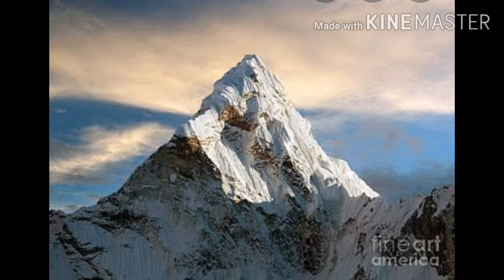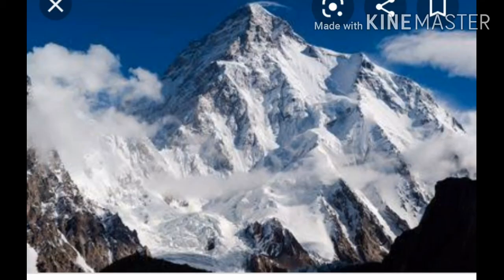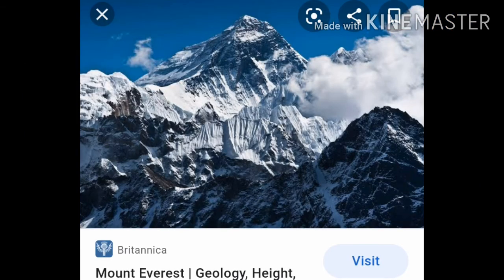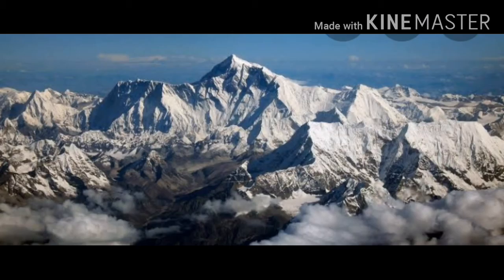Next point, the Himalaya is not a single mountain, but a complex of many mountain ranges. See here, it is not one single mountain, but a complex. Complex means a group of mountains. So many mountains are there together. So the Himalaya is not a single mountain, but a complex. It means a group of many mountain ranges. That is the reason why it is so great and so lengthy.